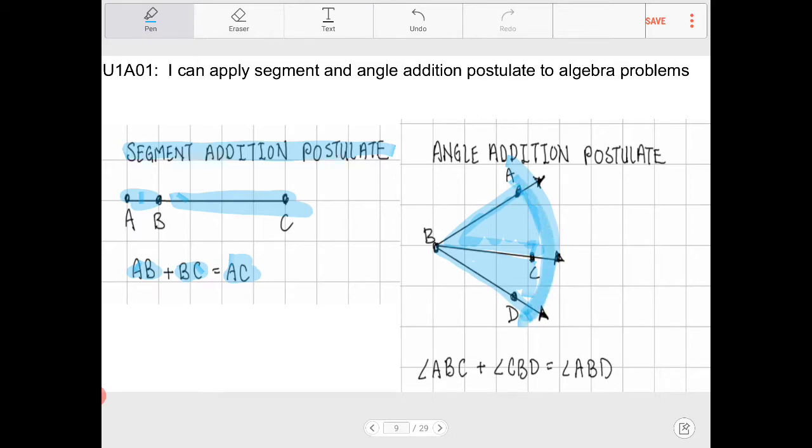This overall angle is going to be angle ABD, which is what I have written down here. So again, angle ABC plus angle CBD will equal the overall angle ABD. So we have two different postulates, an angle addition postulate and the segment addition postulate.